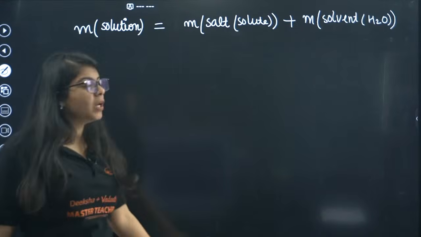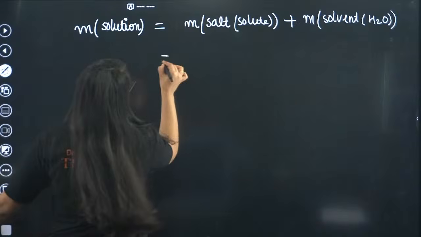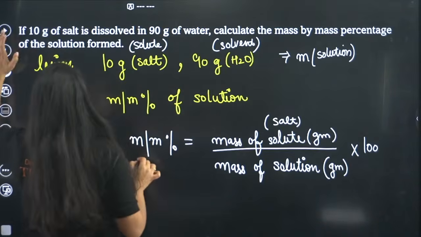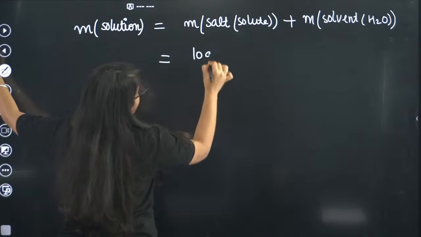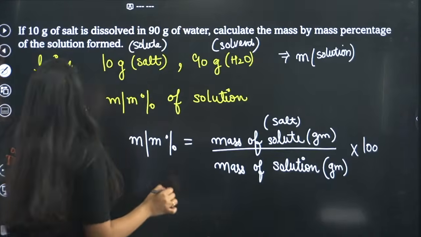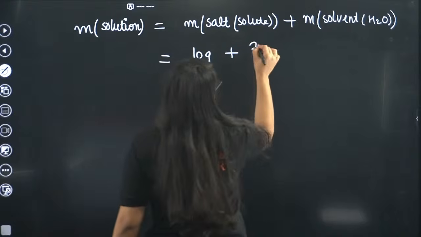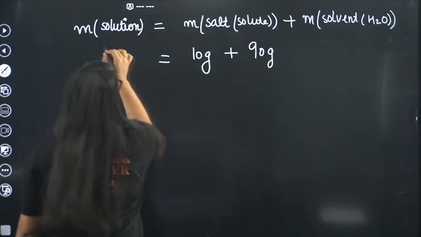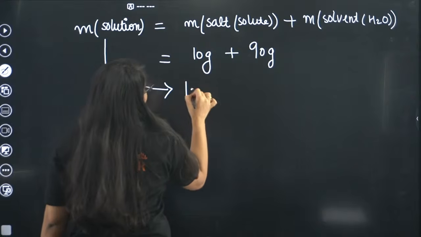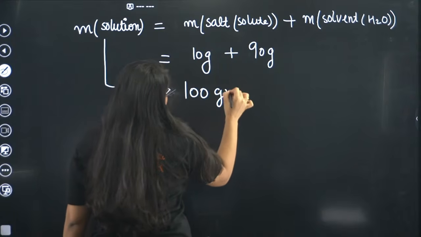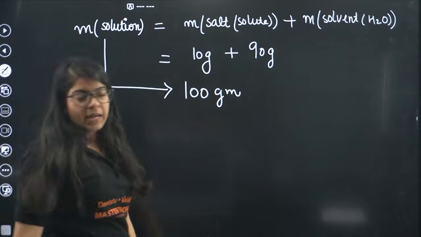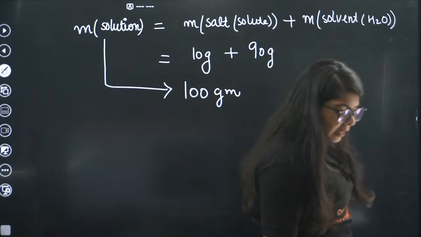Understood this whole formula? Great. Now mass of salt given is 10 gram, plus mass of solvent given as 90 grams. So total mass of solution will be 100 grams.